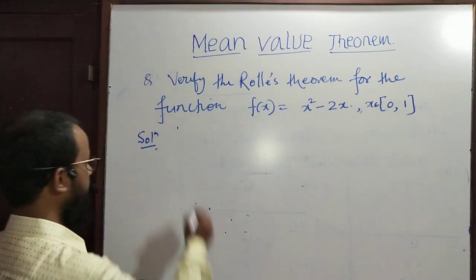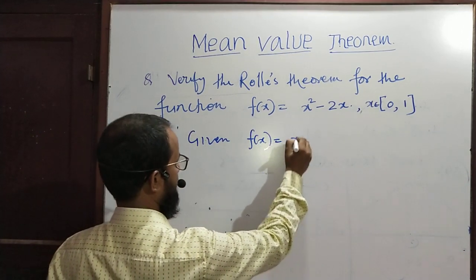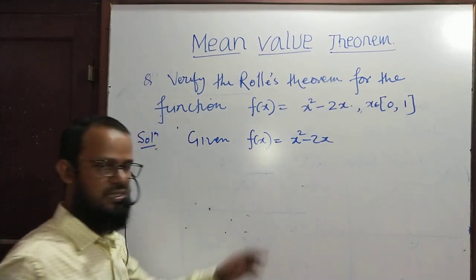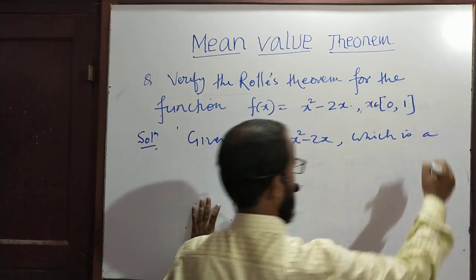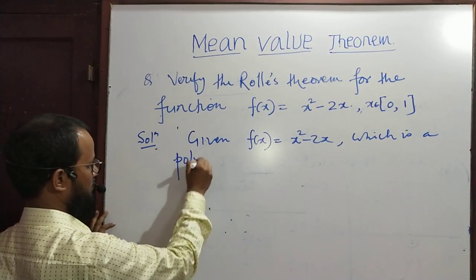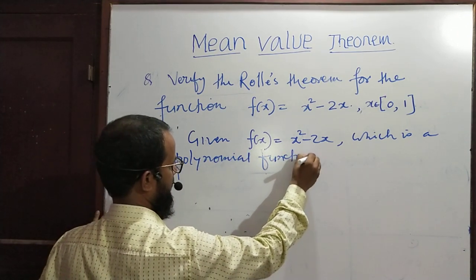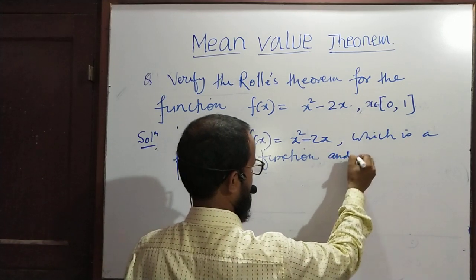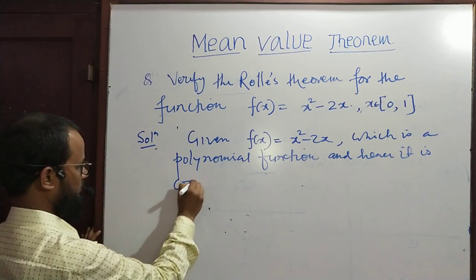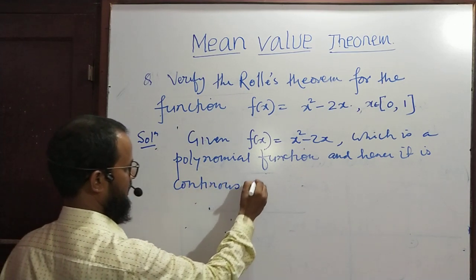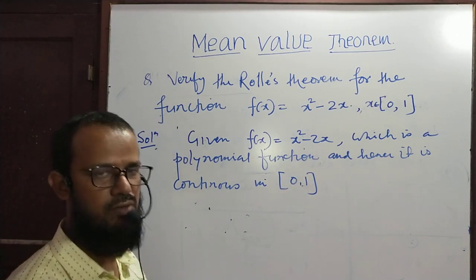Okay, the given function is a polynomial function, and hence it is continuous in the closed interval, because we know that polynomial functions are always continuous.